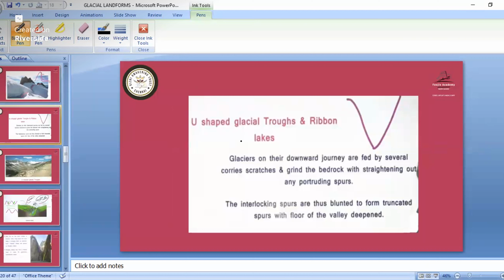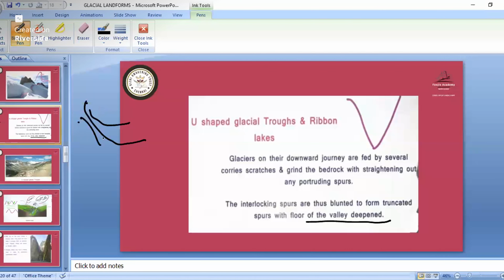Now this U shape. Glaciers on their downward journey are fed by several quarries, scratch and grind the bedrock while straightening out any protruding spurs. So interlocking spurs are thus blunted to form truncated spurs with the floor of the valley deepened. Spurs we study in the fluvial landforms. In fluvial landforms, when interlocking spurs happen, during valley formation, water will be flowing there also.